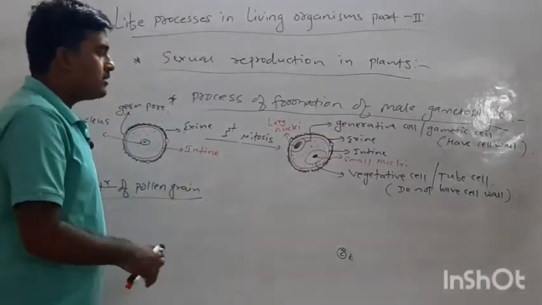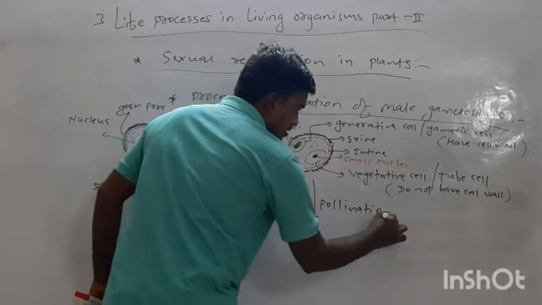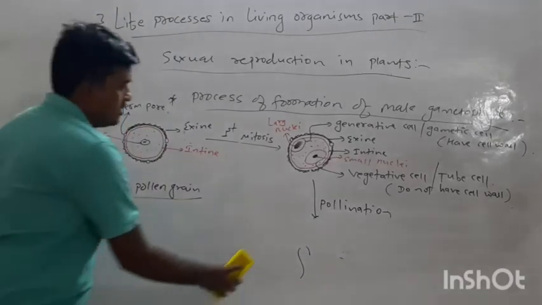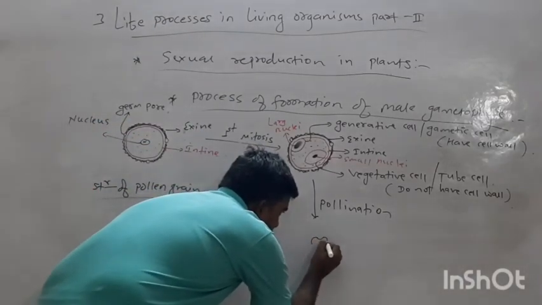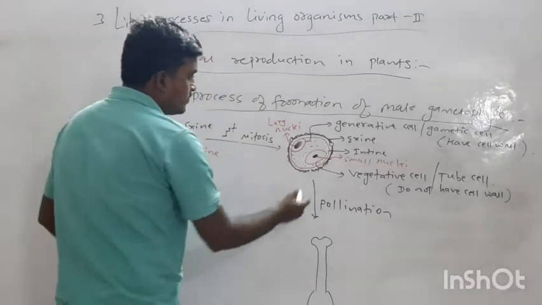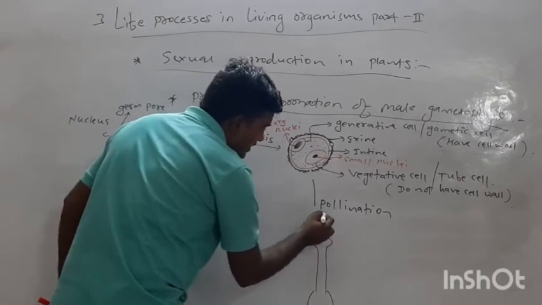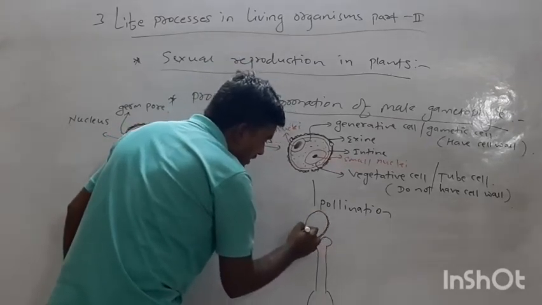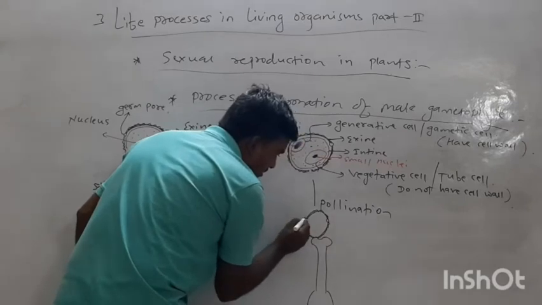Now pollination occurs. Suppose this is a stigma, and the pollen grain comes onto the stigma. The pollen grain has a thick layer, the exine, and there are polar germ tubes.